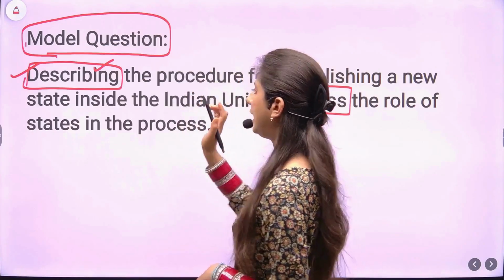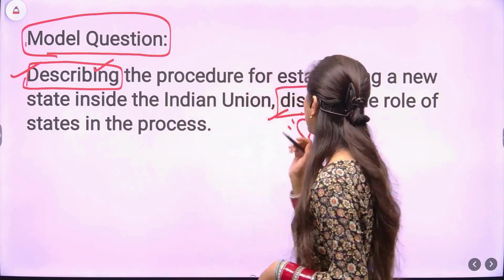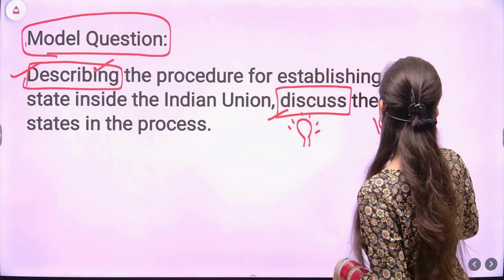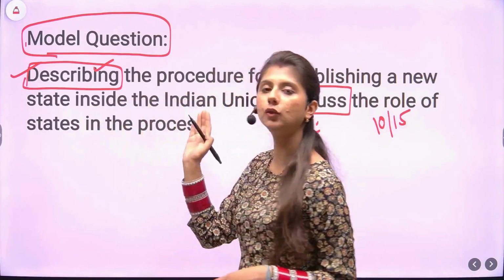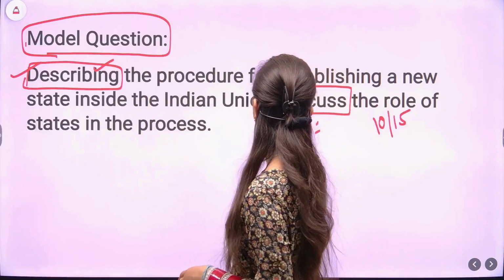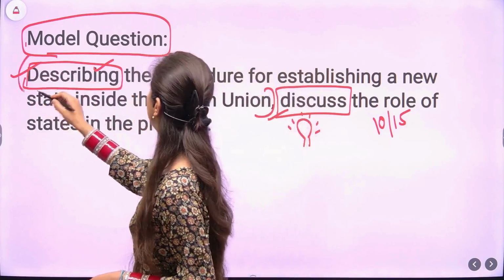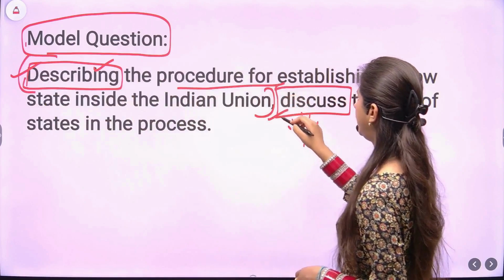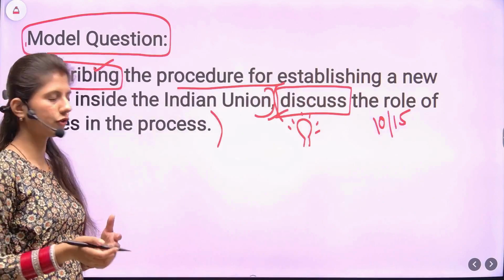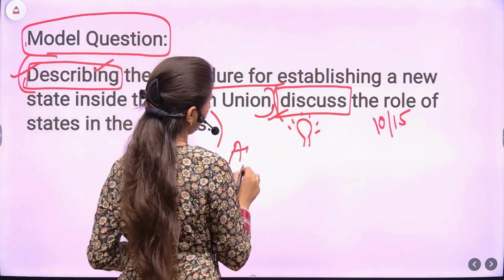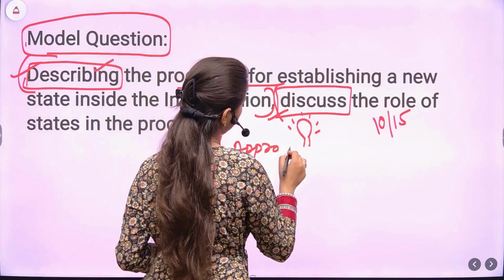So this question has two dimensions. If the question is of 10 mark or 15 mark, you will have to equally divide the word limit. First dimension till here, you will describe the procedure, and in second, you will discuss. So what will be the approach? The approach for answering such questions.